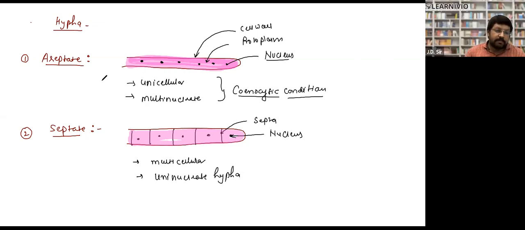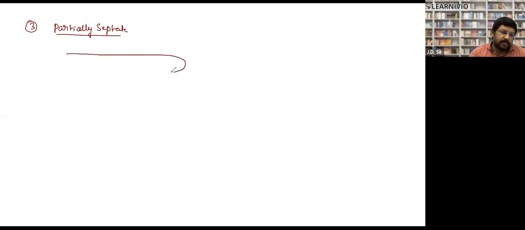So aseptate hypha, septate hypha, then the third type of hypha. The third type of hypha is called partially septate. In partially septate hypha, what happens? They have this kind of structure. This hypha is made up of hyphal wall, the chitin cell wall.